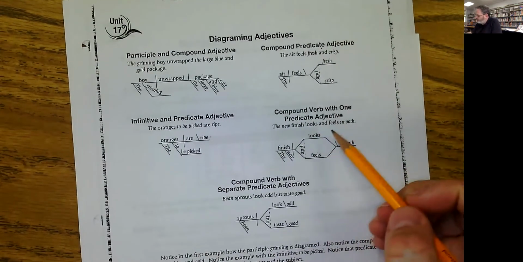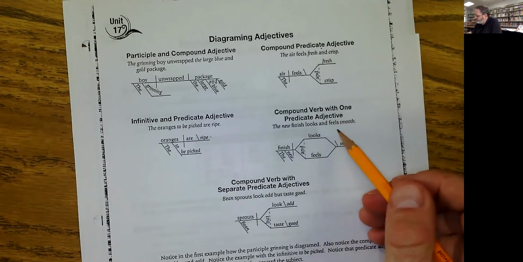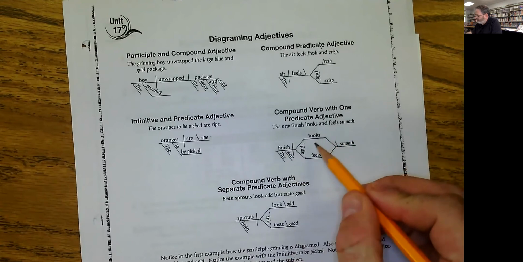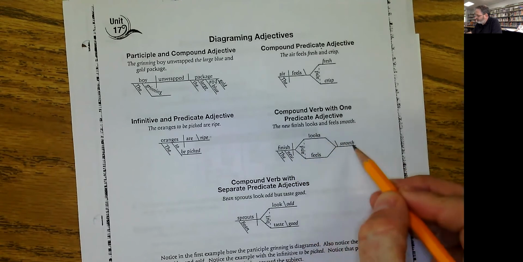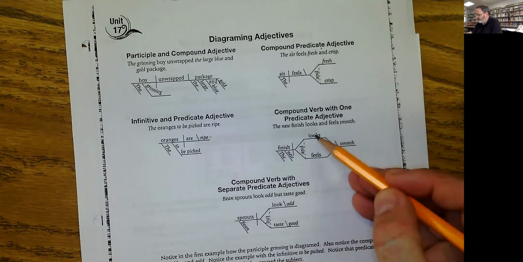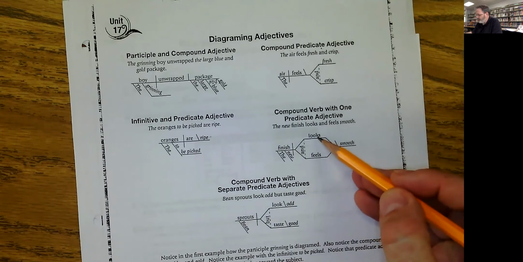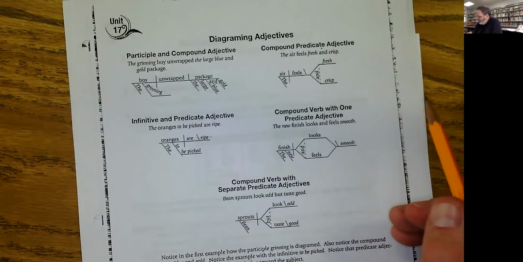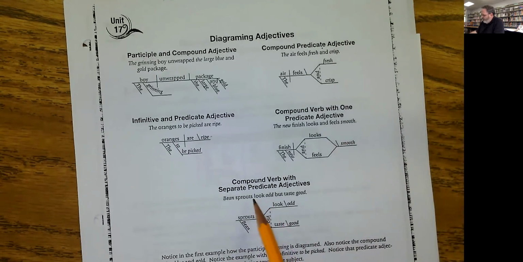Compound verb with one predicate adjective. The new finish looks and feels smooth. So we have a compound verb with only one predicate adjective here. So you can see we've still got the slanted line. It's just we have the two verbs in between on the rocket ship. It's got a point at both ends. And then here's a compound verb with separate predicate adjectives. So each of the verbs have their own predicate adjectives that they don't share.